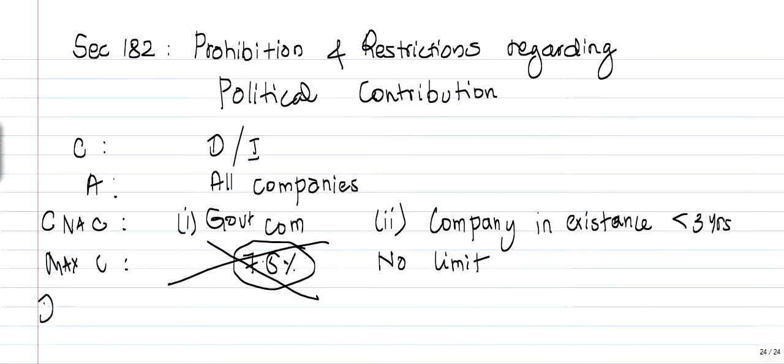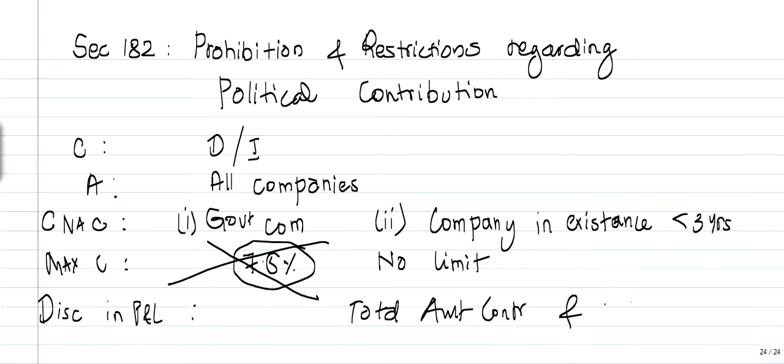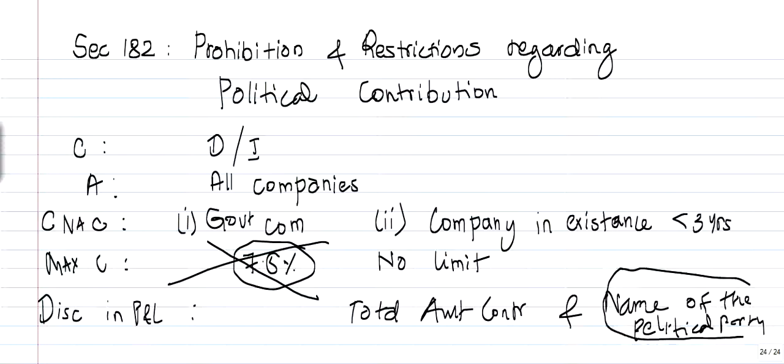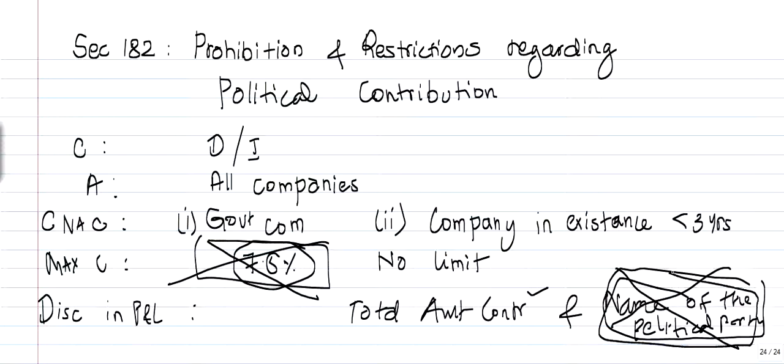Disclosure in P&L: total amount contributed and name of the political party. This also is now removed. Only the total amount contributed. You can see the link. No limit, no political party name.